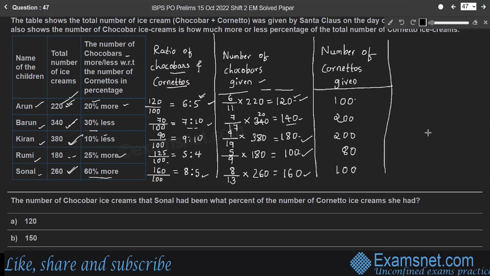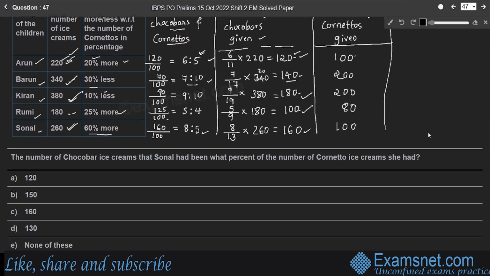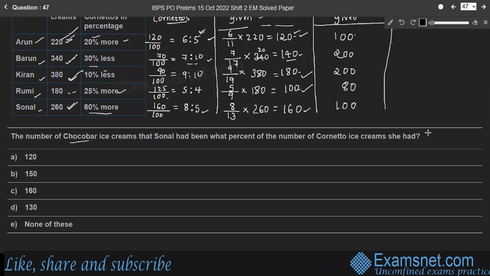Right? Here the question is, the number of chocobar ice creams that Sonal had, what percentage is it of the number of cornetto ice creams she had? So Sonal, the last person, had 160 chocobars. So 160 is what percent of the number of cornetto ice creams she had? So 160 is what percent of 100?